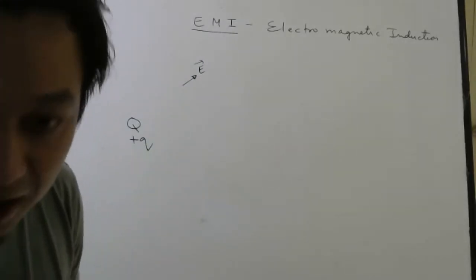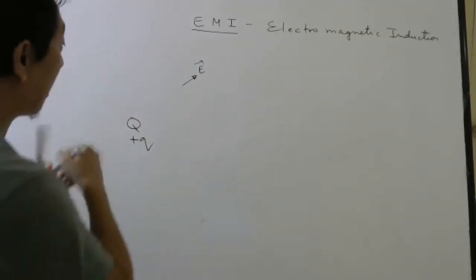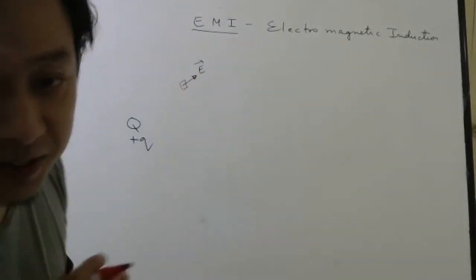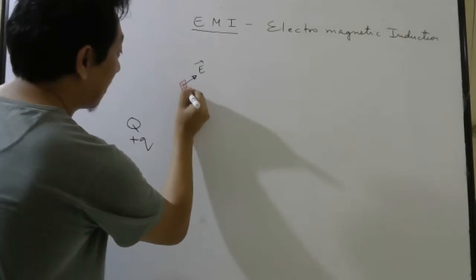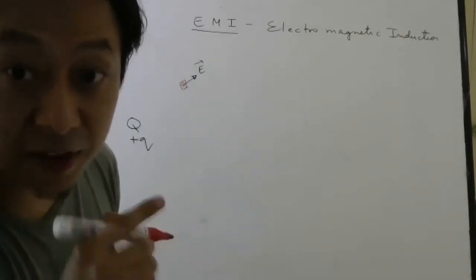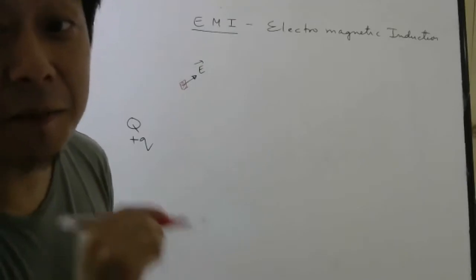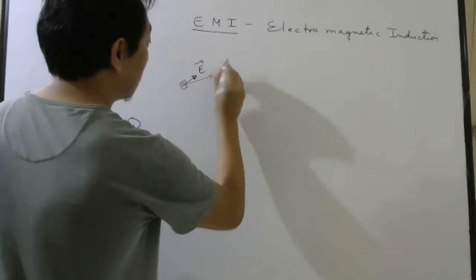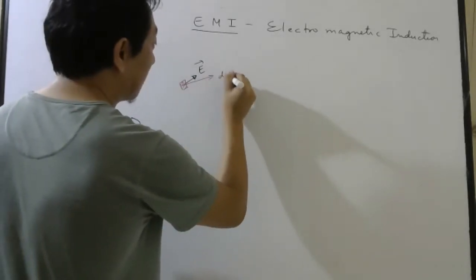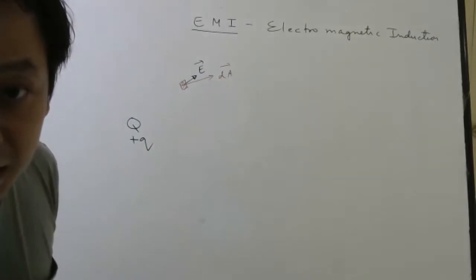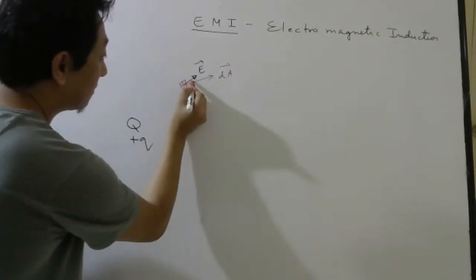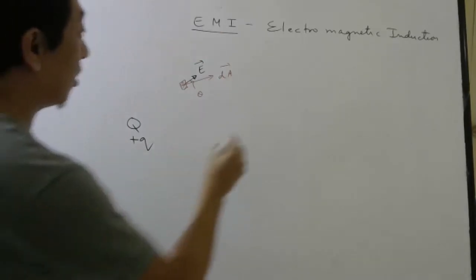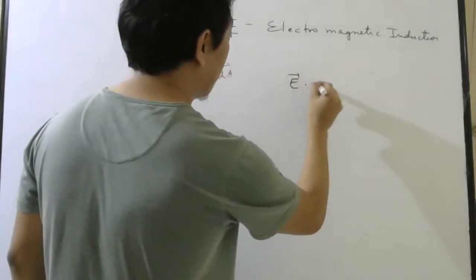Electric field is this way, okay, at some point. Then what I do, I make a small surface. That surface will have some area. And the area vector is taken perpendicular to the surface. So let's say this way. So this is small area, so let me write dA. And this small angle is theta. Then we can calculate the dot product of electric field with area.